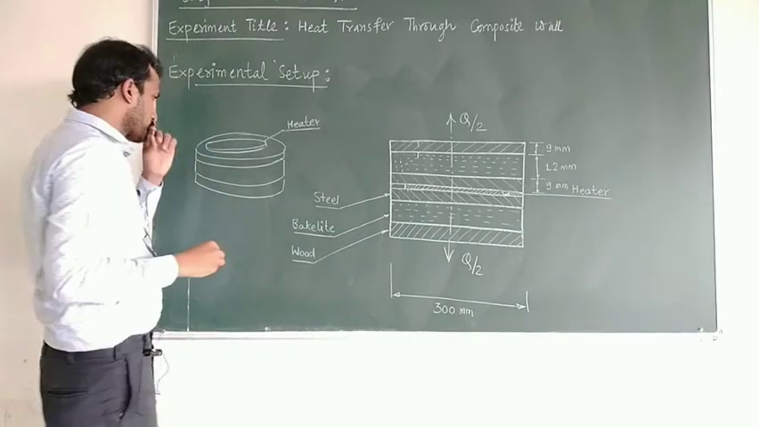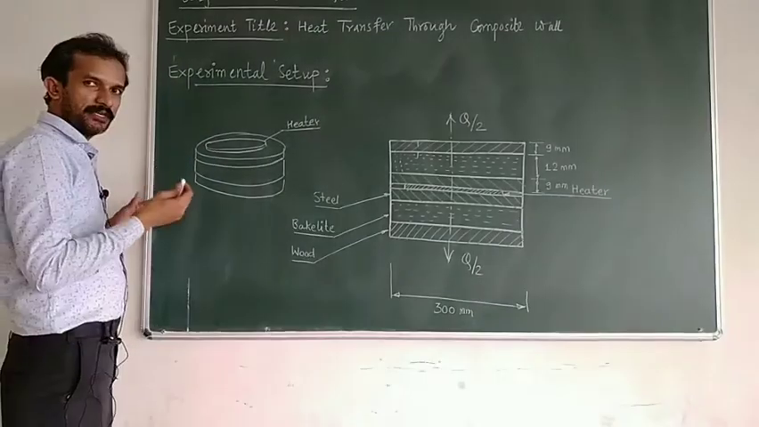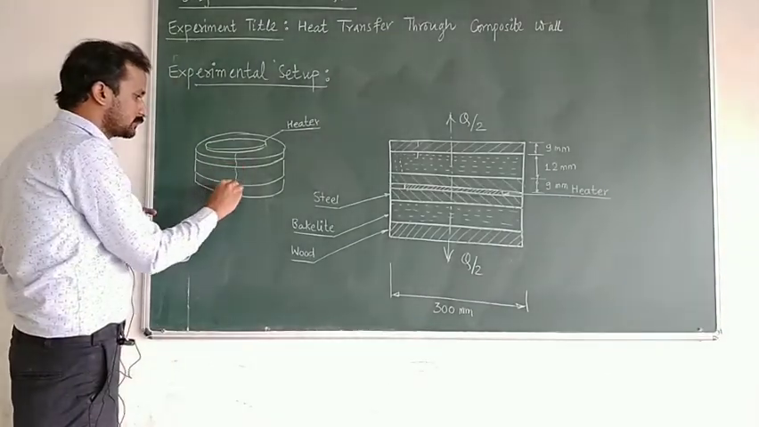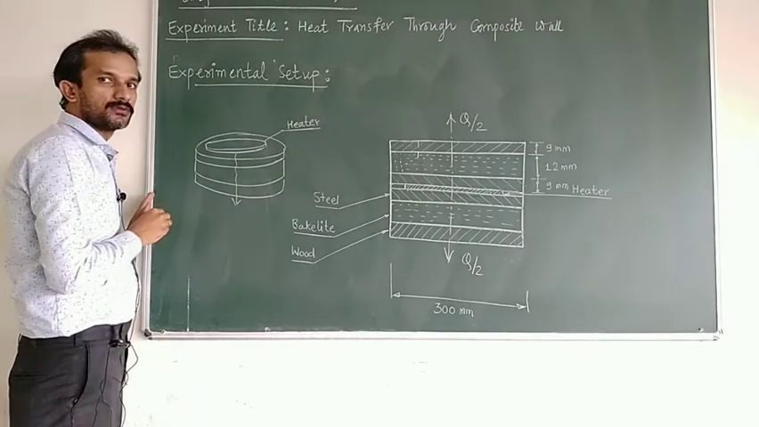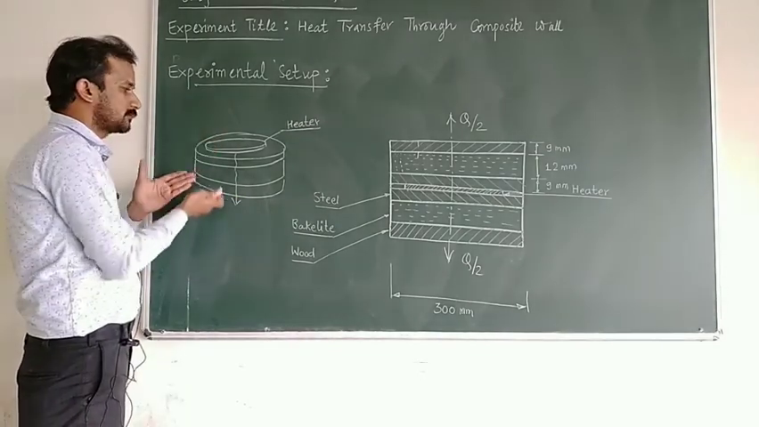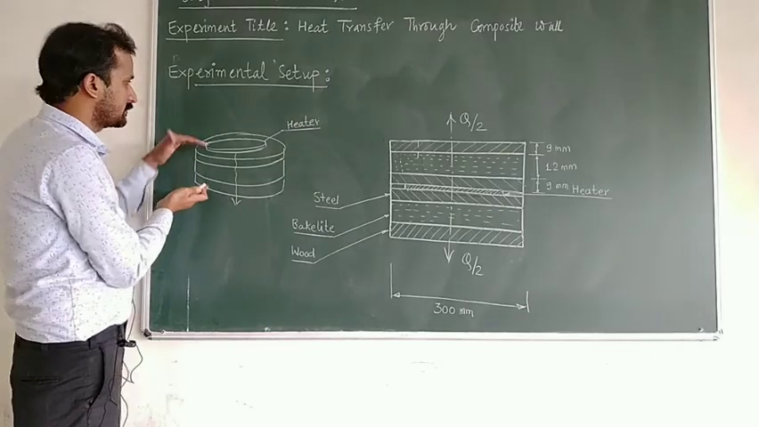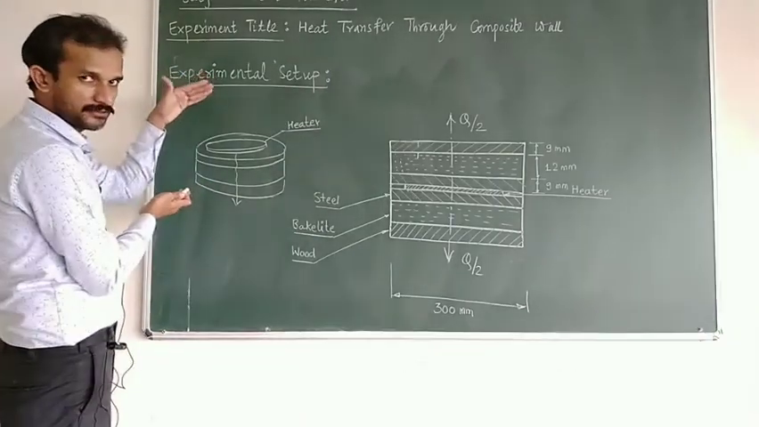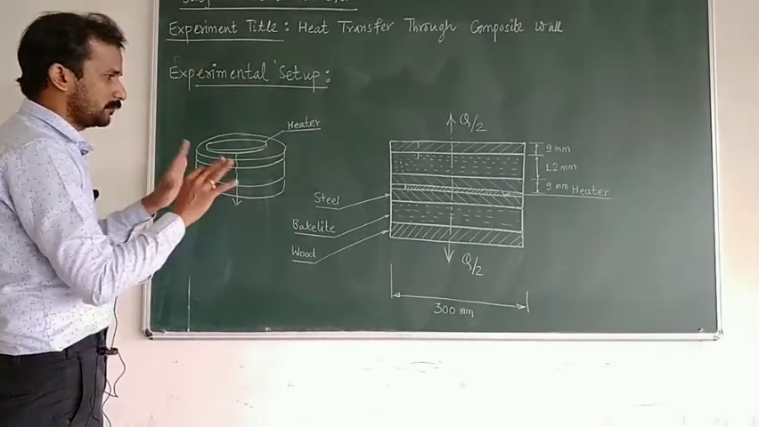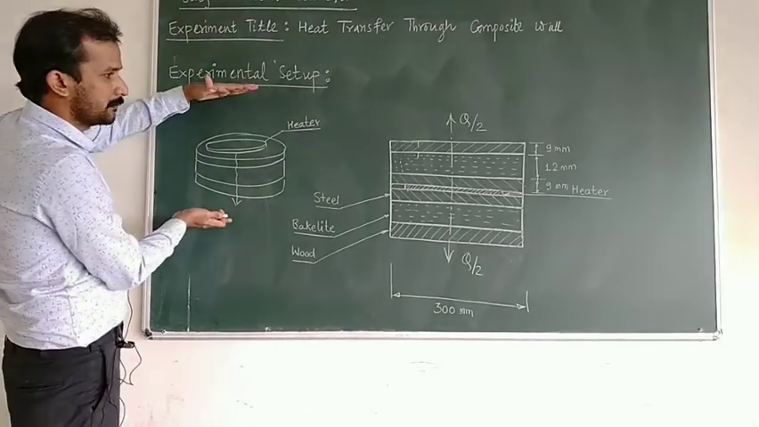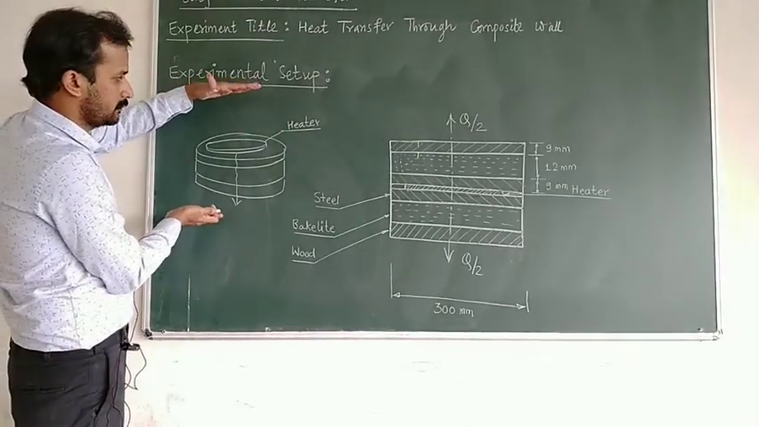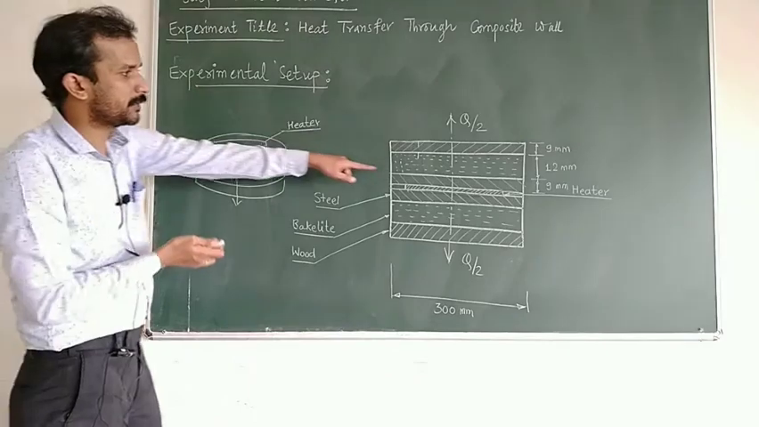So now this heater will produce some heat, and that heat will be conducted across these plates. So the heat is transferred through this composite wall. Now we have taken the symmetric setup to avoid errors. Okay, so now this is your setup. They are compressed with some mechanical force, so that minimum air resistance will be there between these 2 plates.